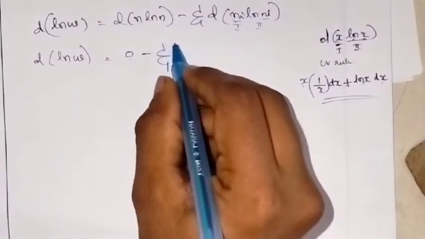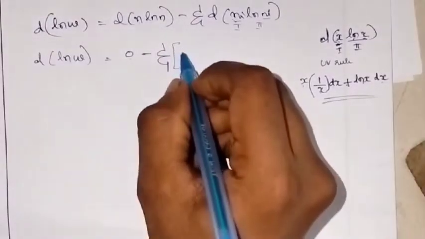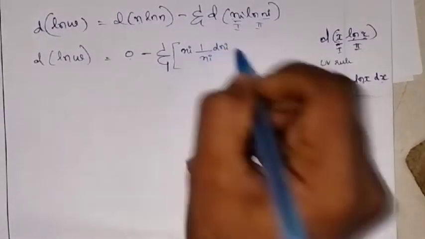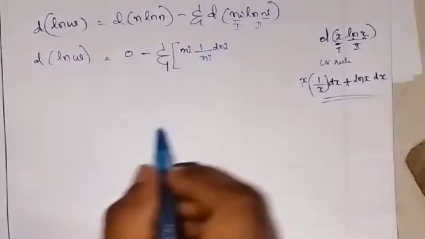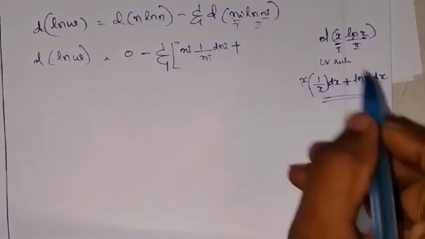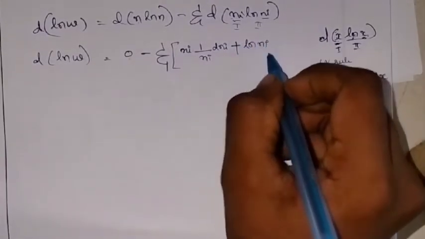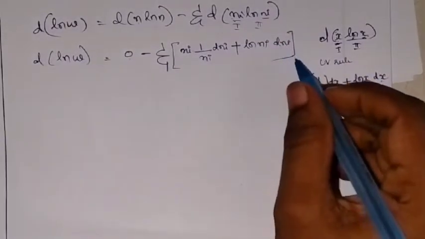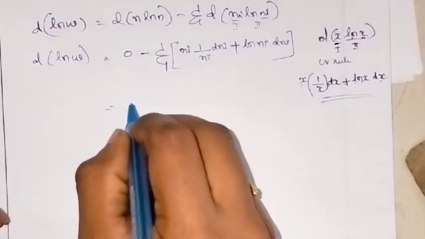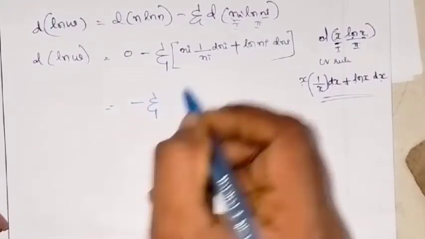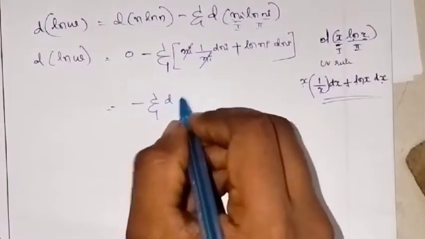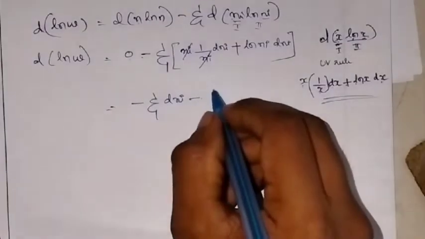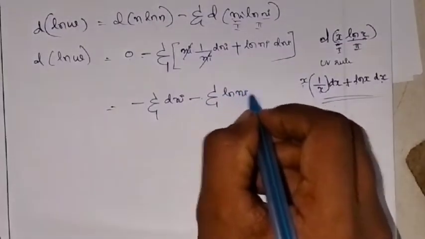The differentiation of ln ni is 1 by ni into dni, plus ln ni into dni. Now let me open the bracket: minus summation, the ni cancels and you are left with dni, and minus summation ln ni dni.